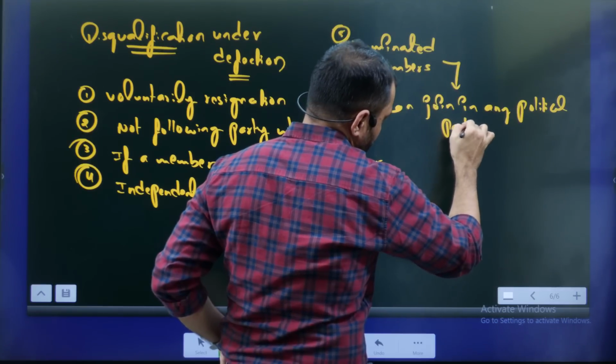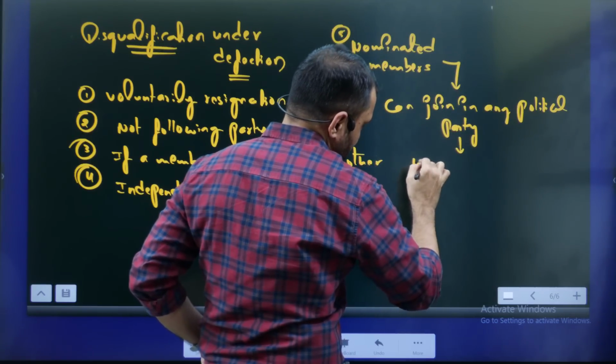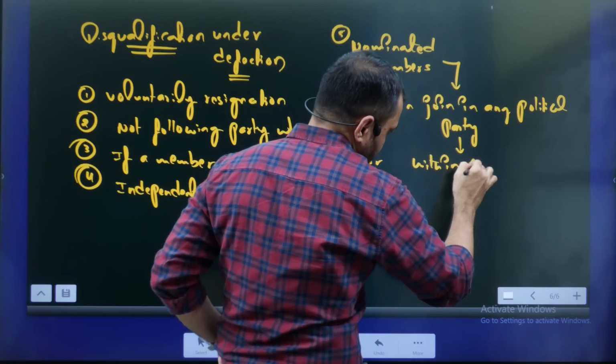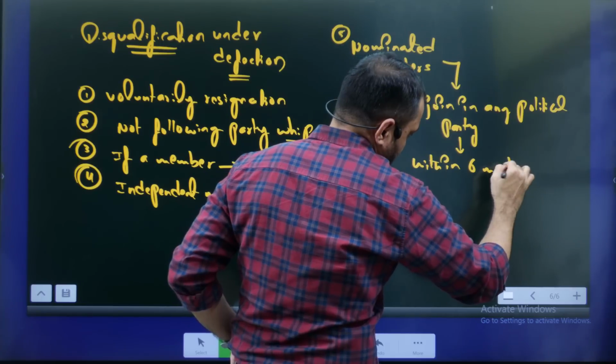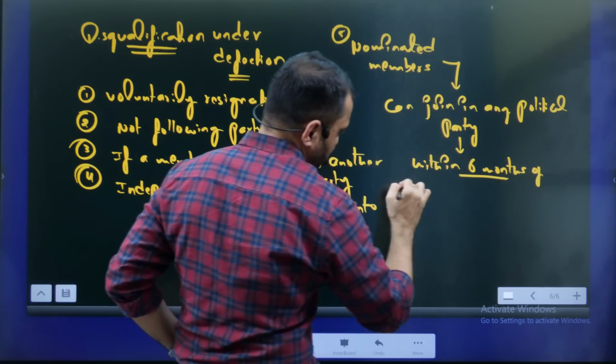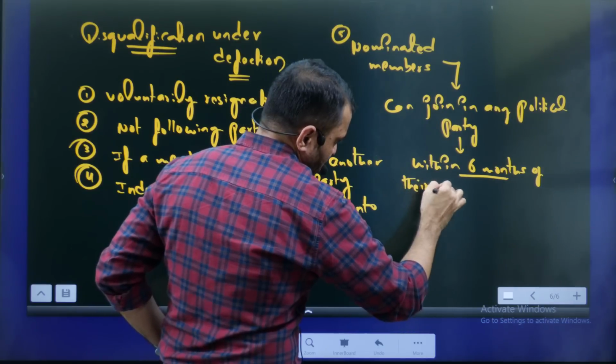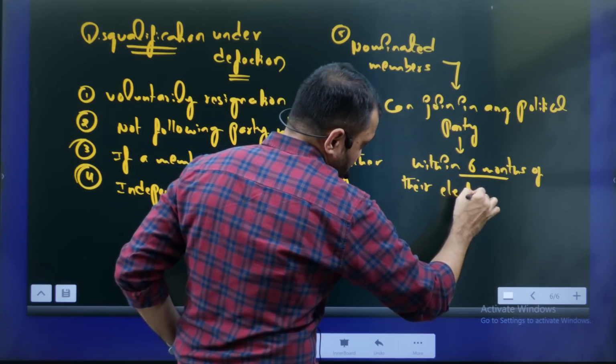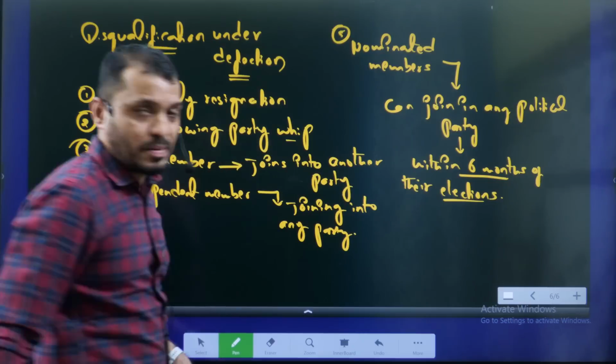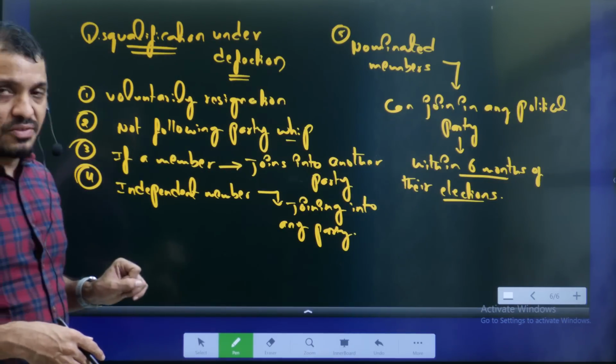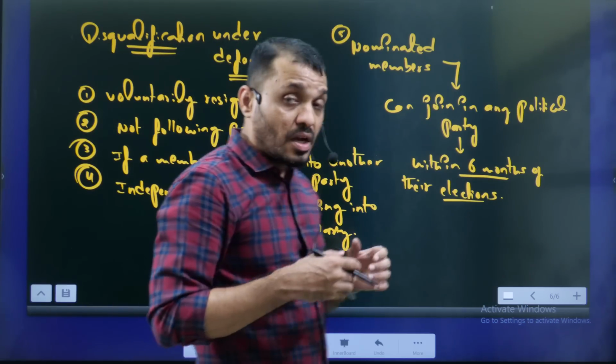within how many months? Okay, within 6 months of their election. That window period is there. After 6 months, they cannot join into any political party. If they do so, they will be disqualified. This is the disqualification.